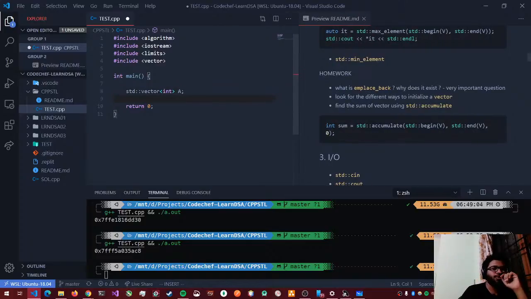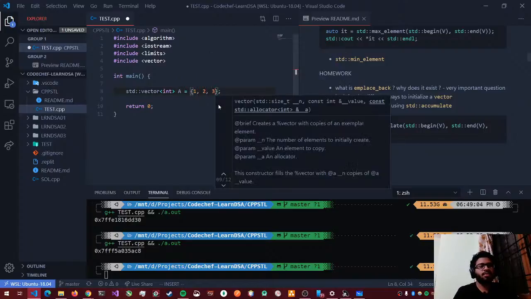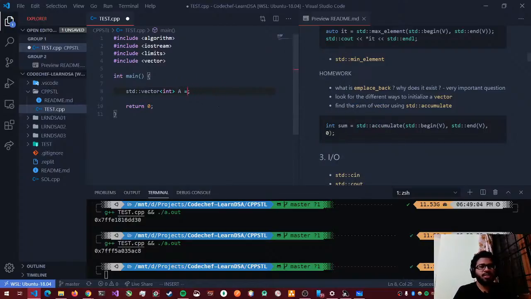I think I did show you two ways, right? This is one way, and then there's another way, which is this. So these are a few ways that you can initialize. There are more ways, you can look at them.